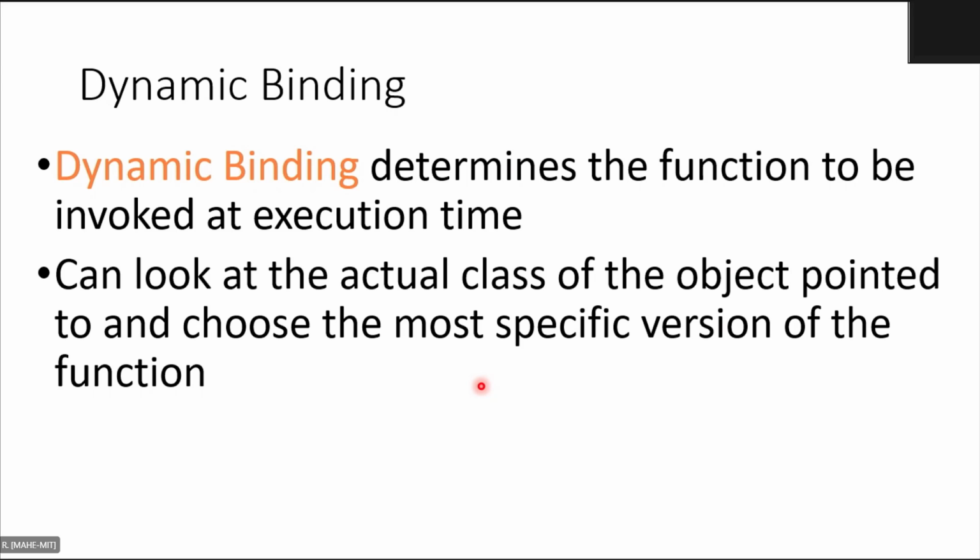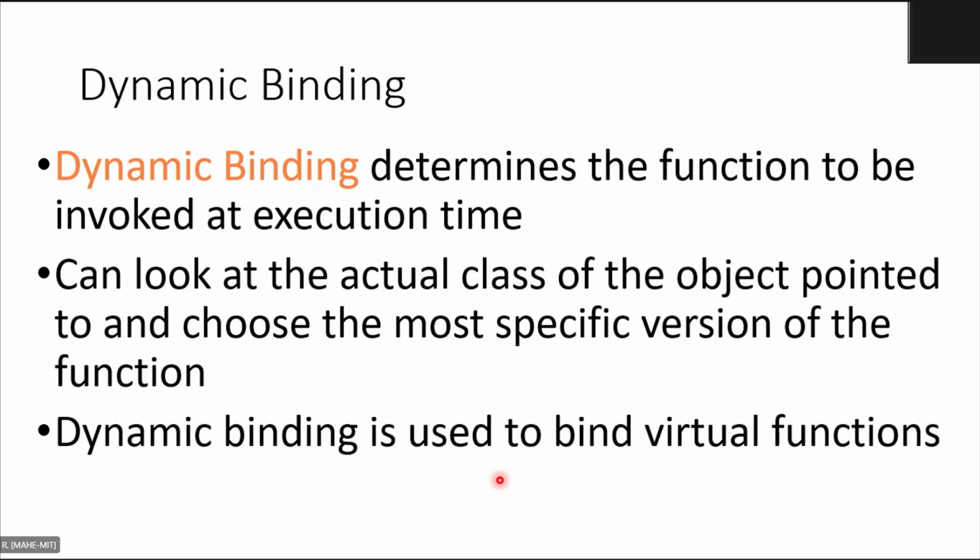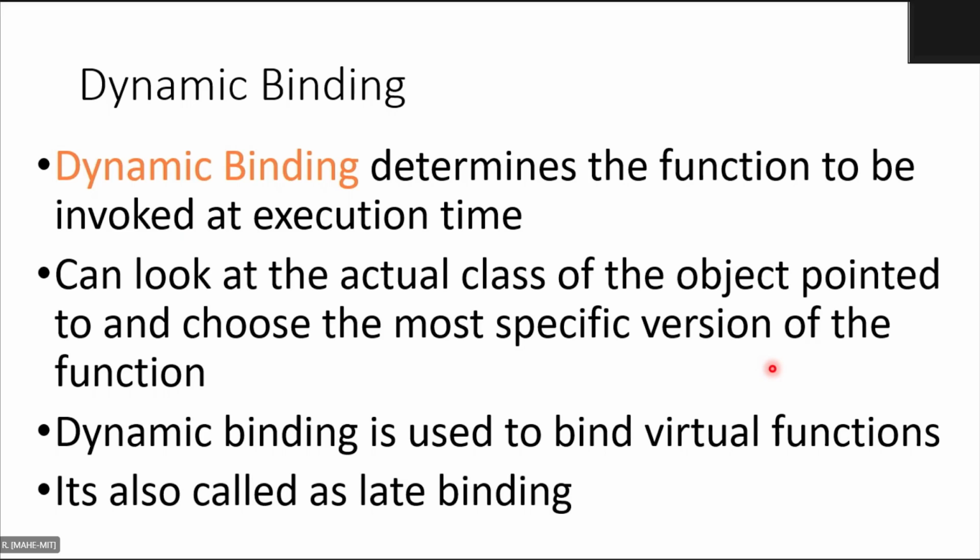Dynamic binding is used to bind virtual functions. It is also called late binding, because during runtime the compiler decides which function to call. The other was early binding.